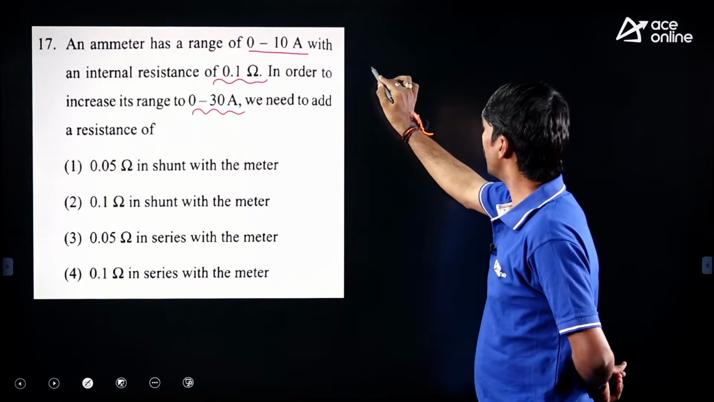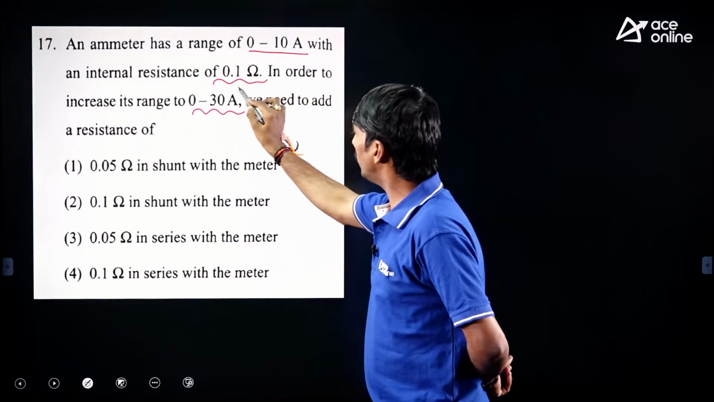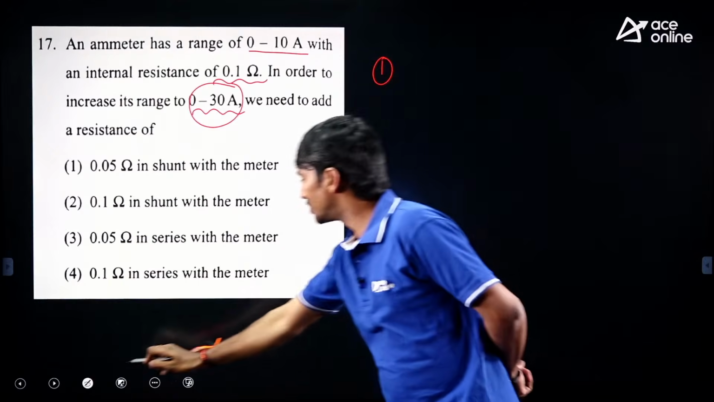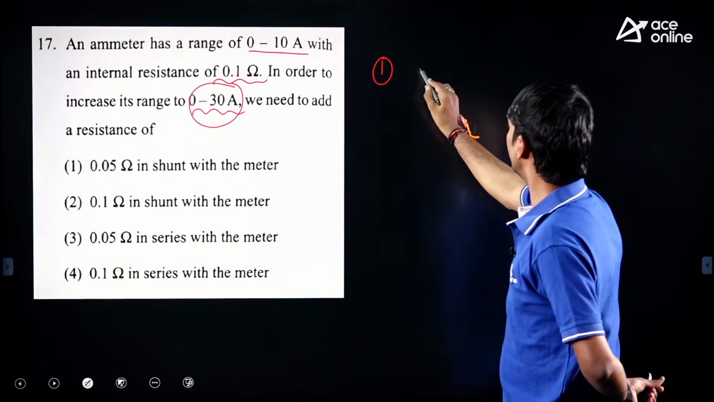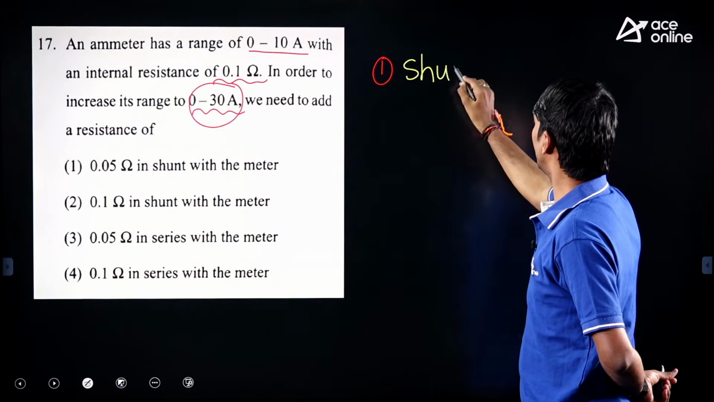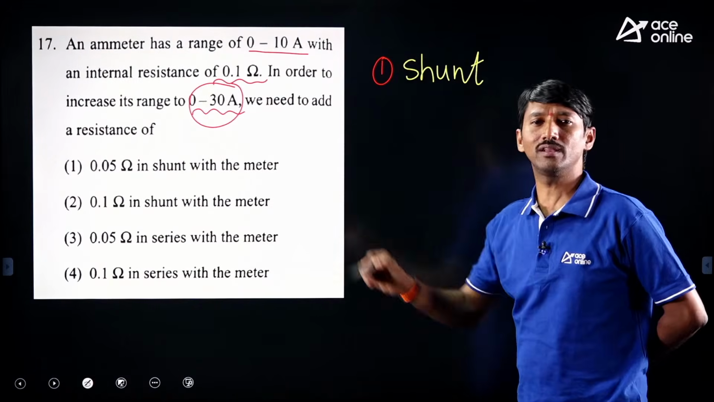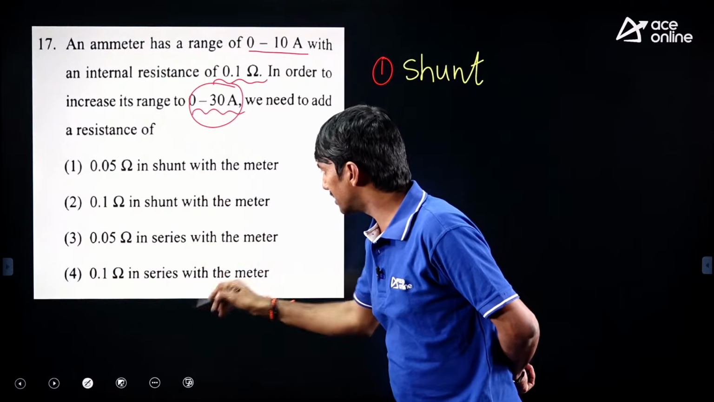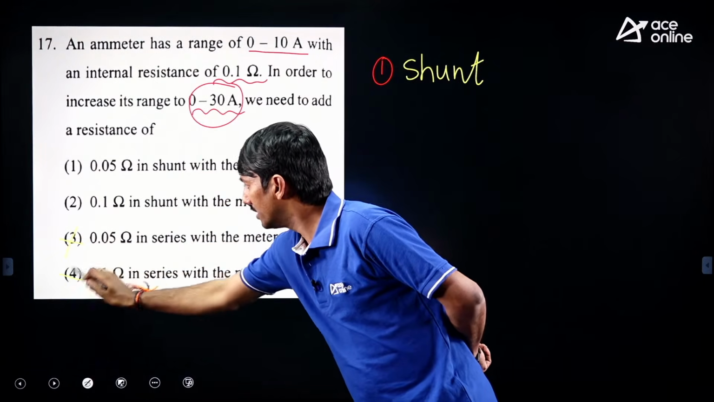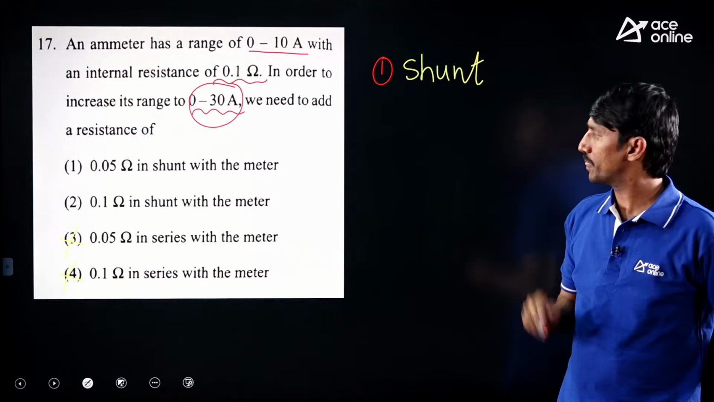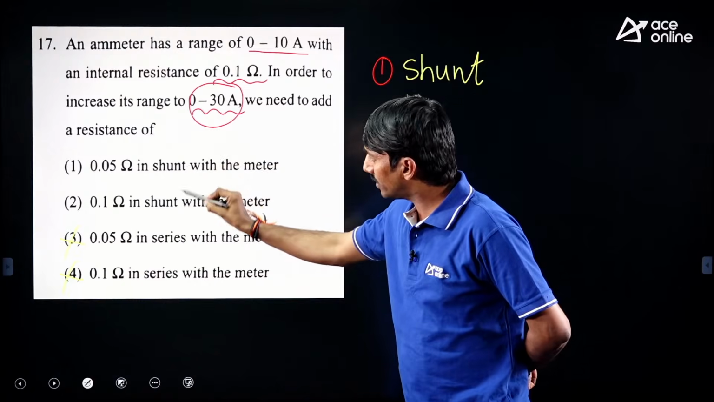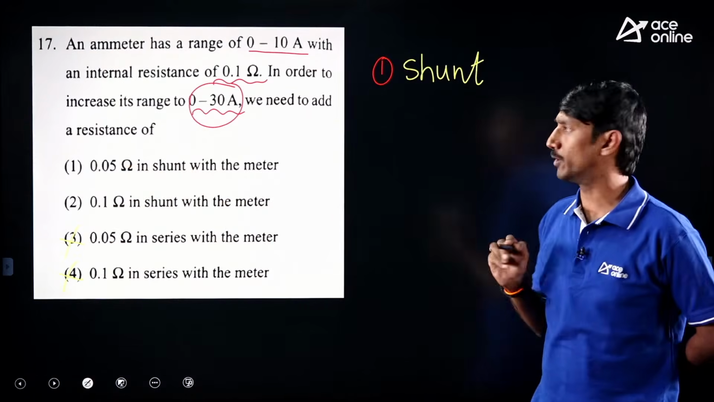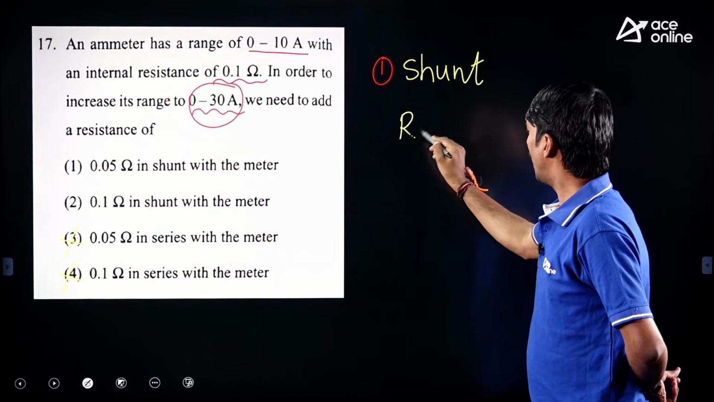So in order to extend the range of current, the first thing we require is a shunt element. By observing this you can eliminate two options here: shunt and shunt, and series and series. Therefore these two options can be eliminated. Now the remaining options are both given with shunt only, so we are supposed to find out the value.